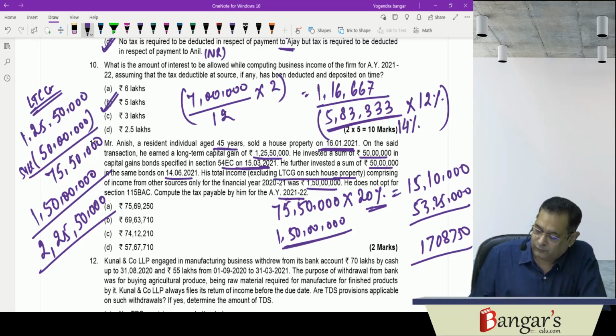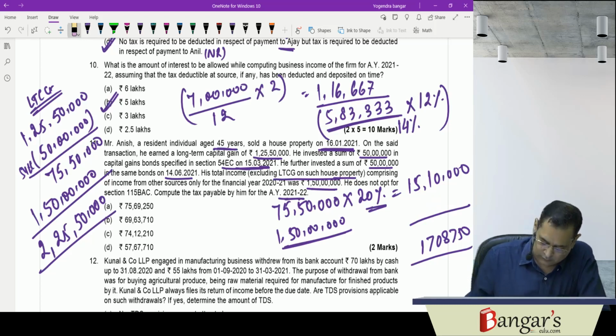So on 1 crore 50 lakhs minus 10 lakhs into 30%, 150,000 minus 10 lakhs into 30%, it is 42 lakh plus 1,12,500.